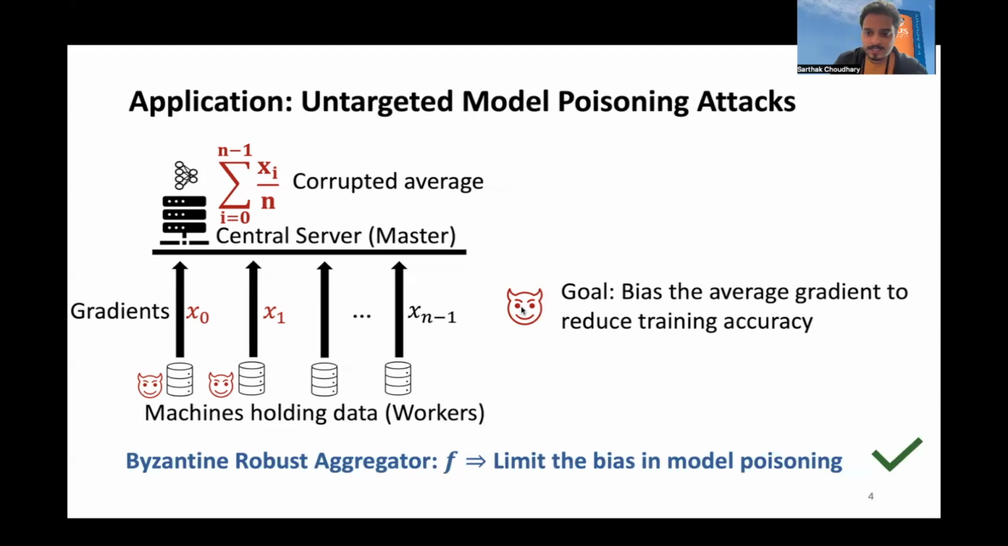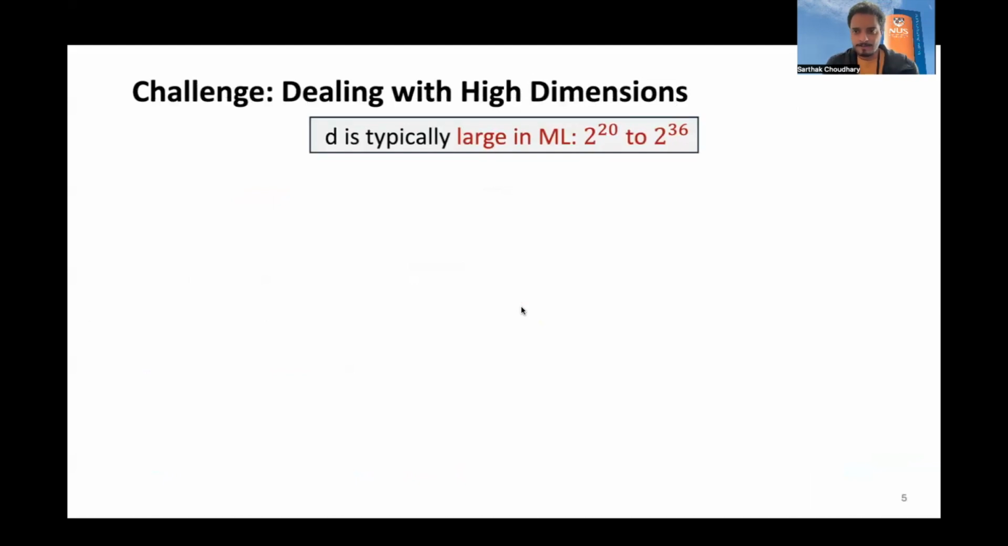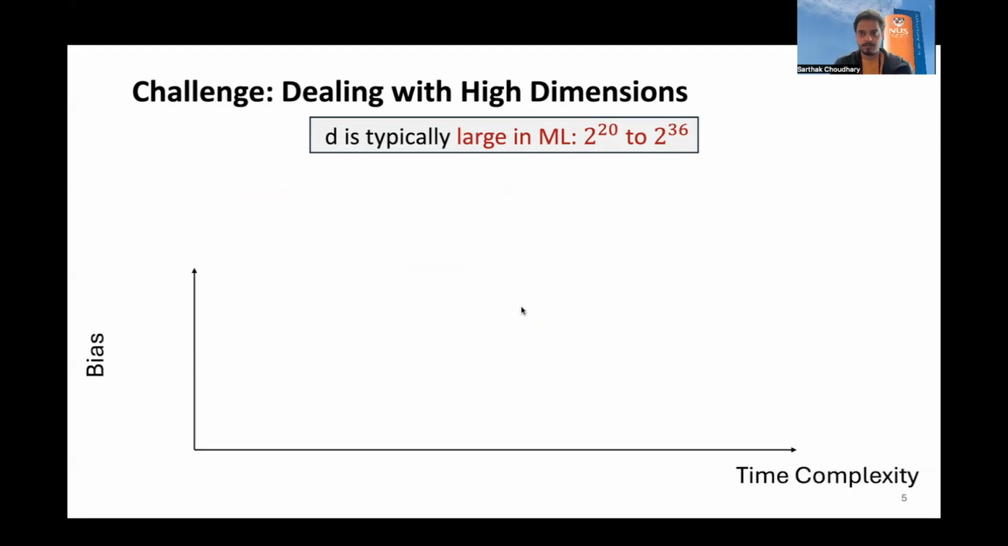So in such scenarios, Byzantine robust aggregators can be vital to limit the bias and reduce the effect of model poisoning attacks. In machine learning, especially in the current day, the dimensions, the model sizes, are huge. For example, for LLMs specifically, they can range in trillions, and even for typical computer vision tasks, they can be in several millions. So in such high dimension, the main challenge of robust aggregation is to balance between the computation complexity of these robust aggregators and the bias that they can provide.